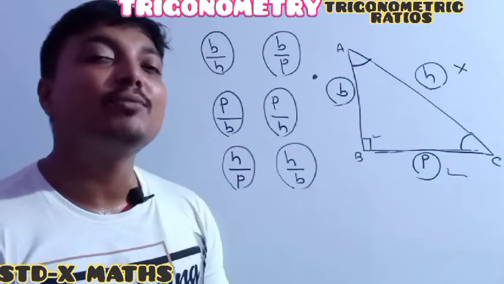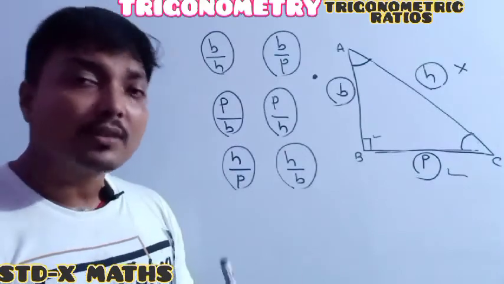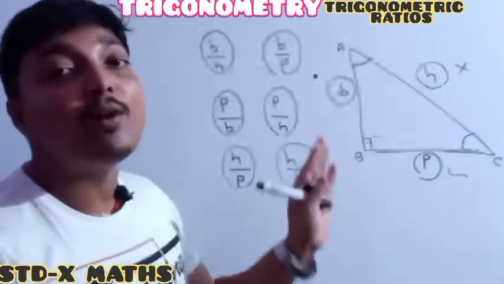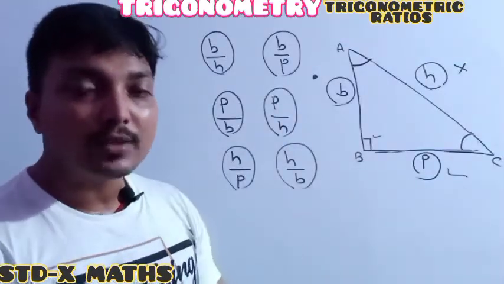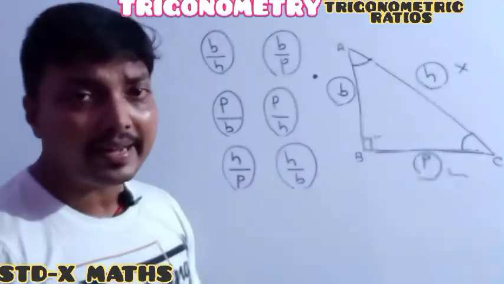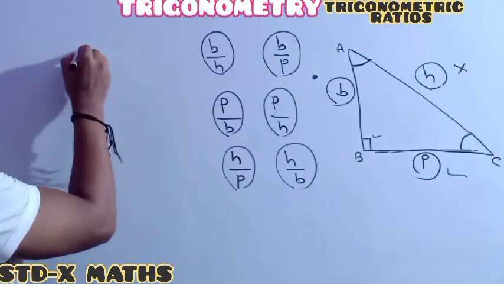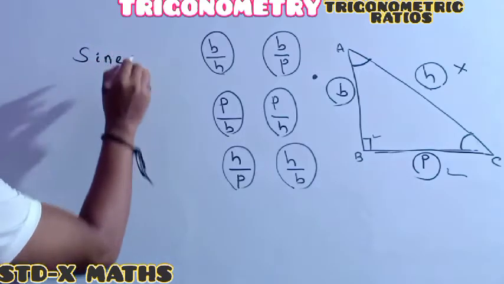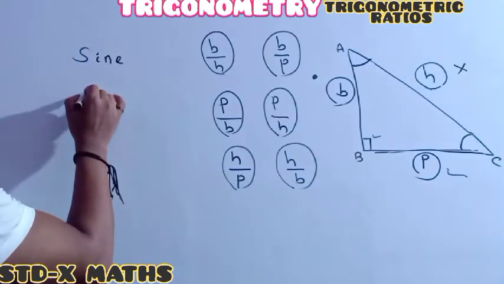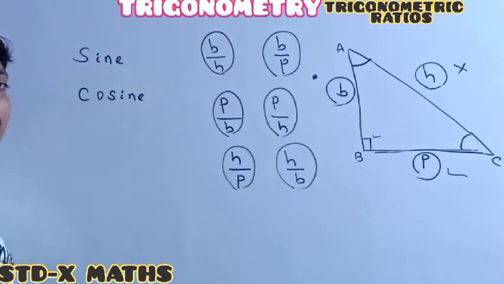Our discussion will be regarding these 6 trigonometric ratios. Each of the ratios has a specific name, and you just have to remember those trigonometric ratios. The first trigonometric ratio's name is sine. The second one is cosine.